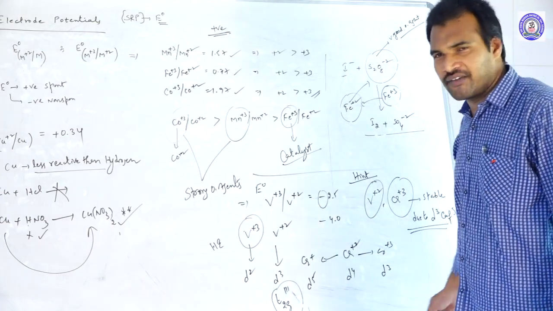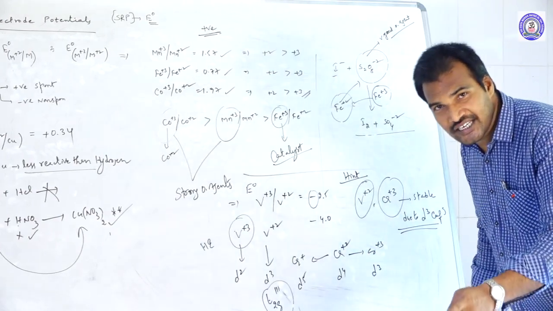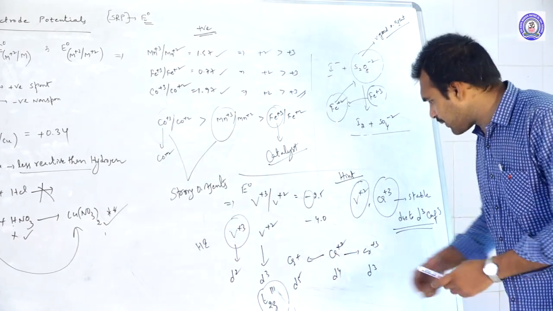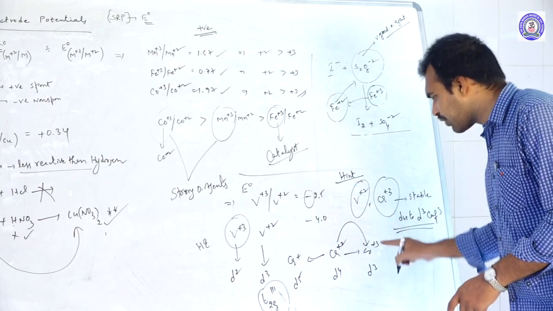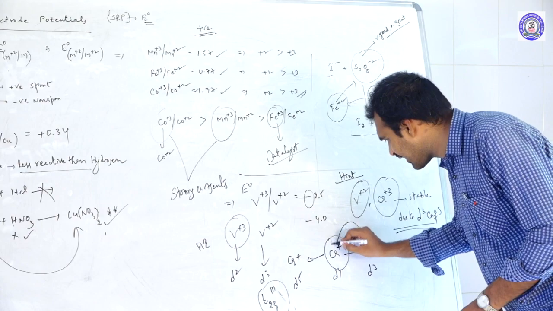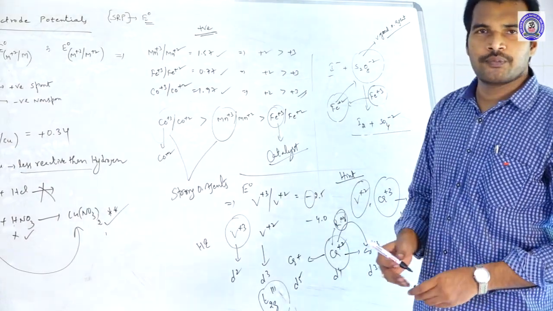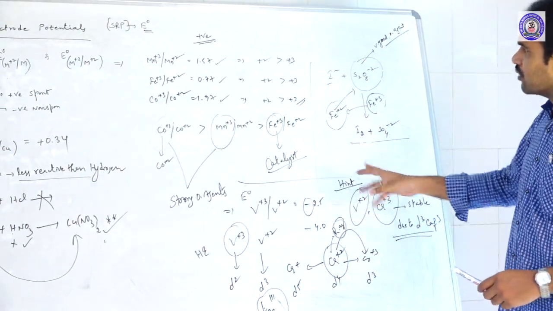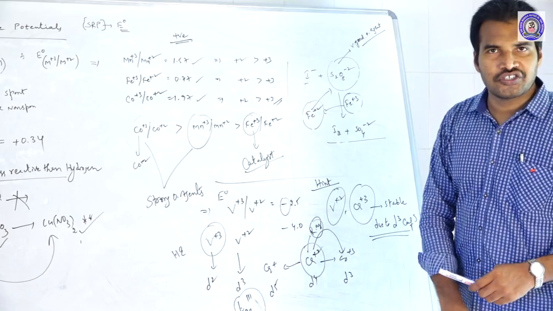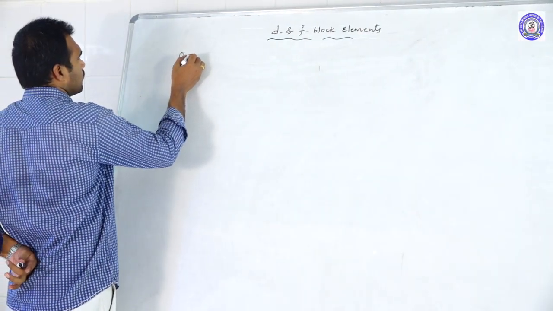So 2 factors are favorable. So chromium +2 acts as an oxidizing agent or a reducing agent? Chromium +2 happily converts into chromium +3, meaning it happily undergoes oxidation. That means it is acting as a reducing agent. Chromium +2 acts as what? Reducing agent. Okay, so this is about electrode potential values. Move on to the oxidation states of this.